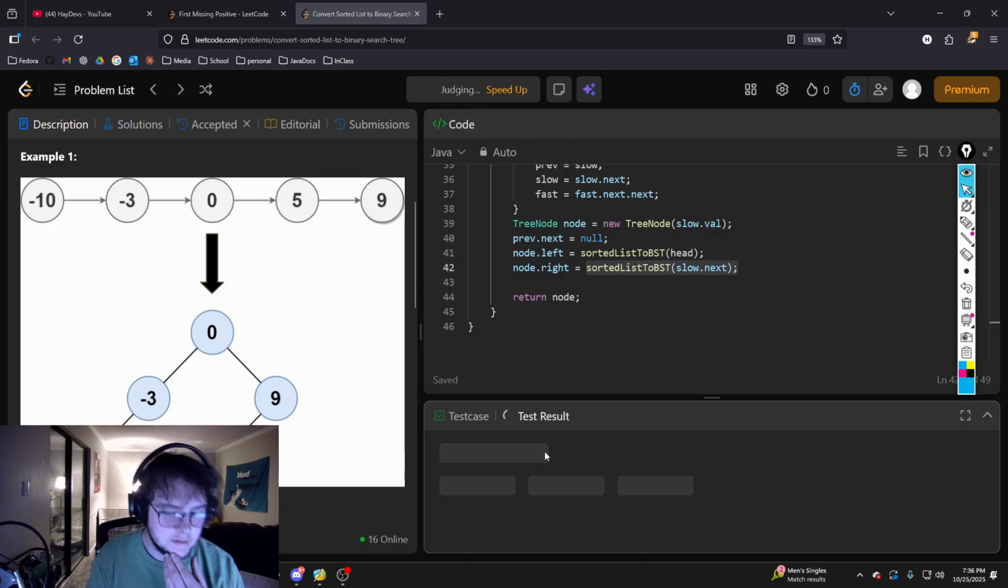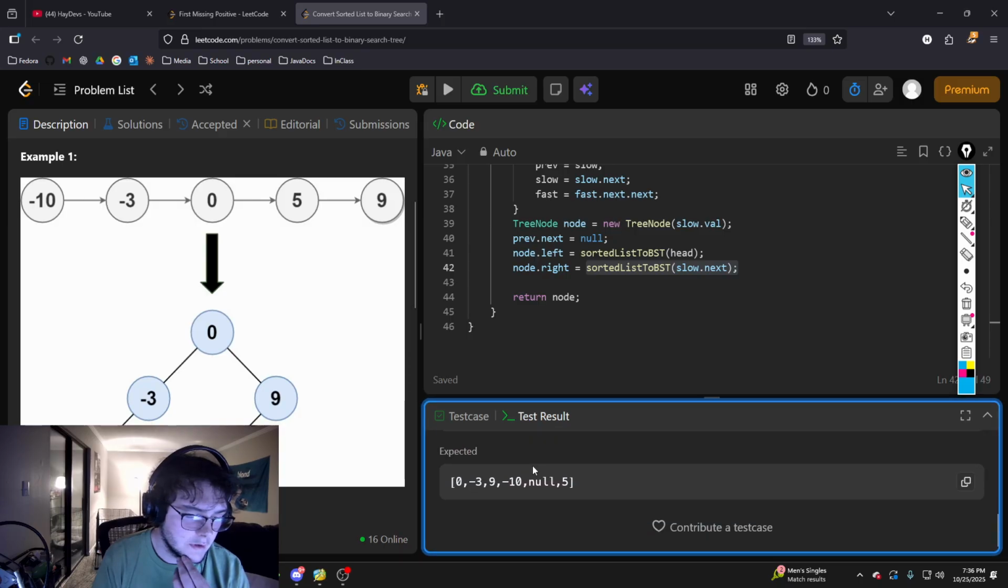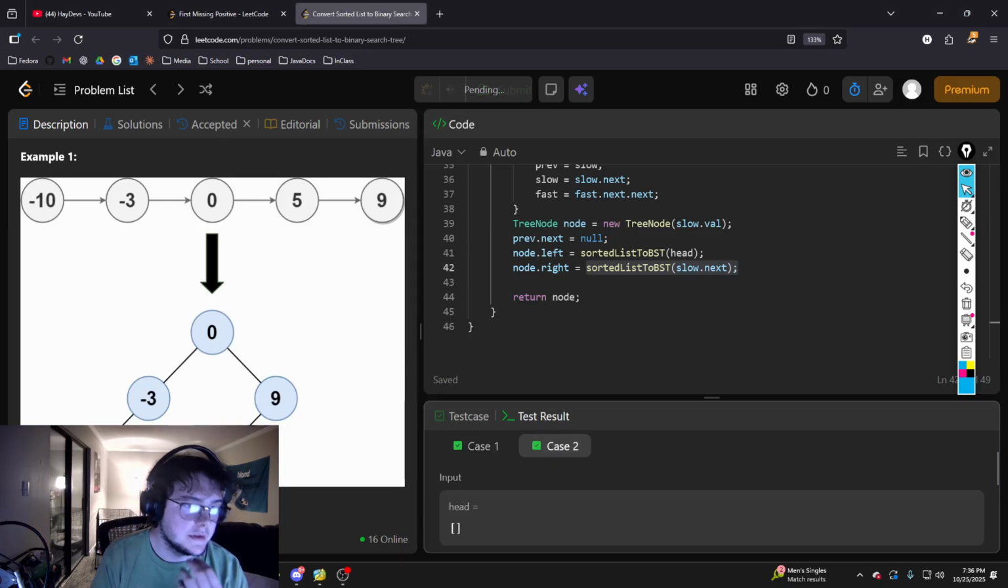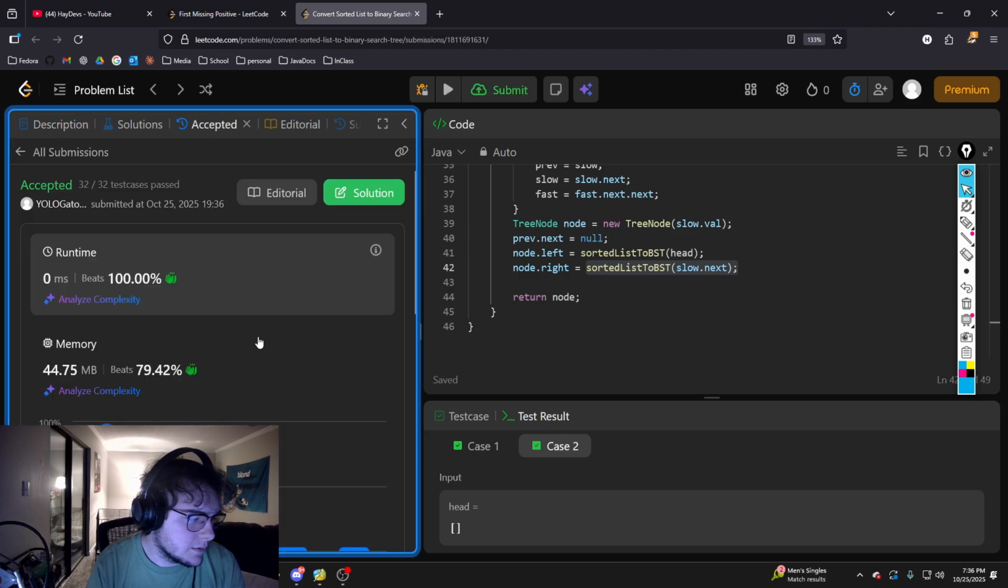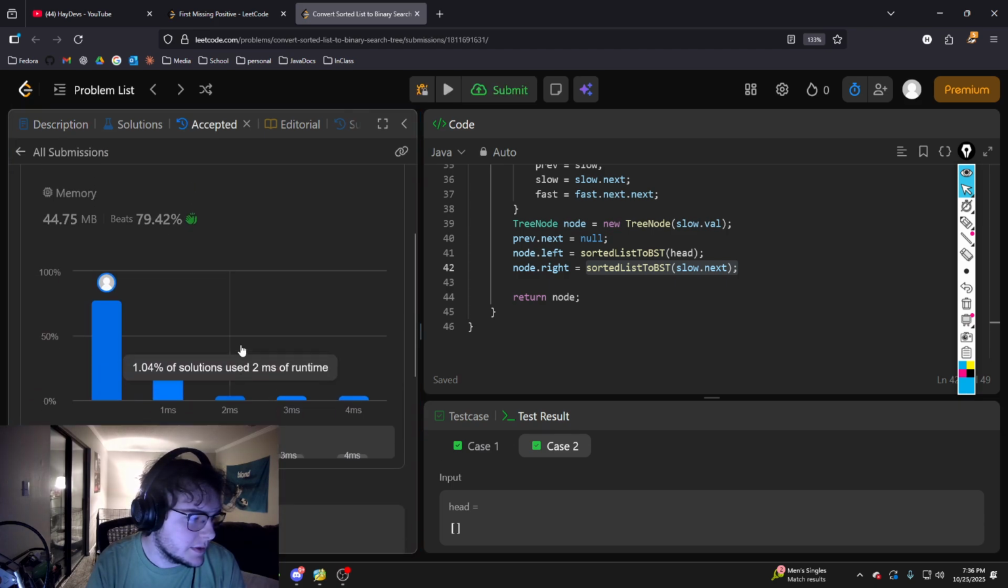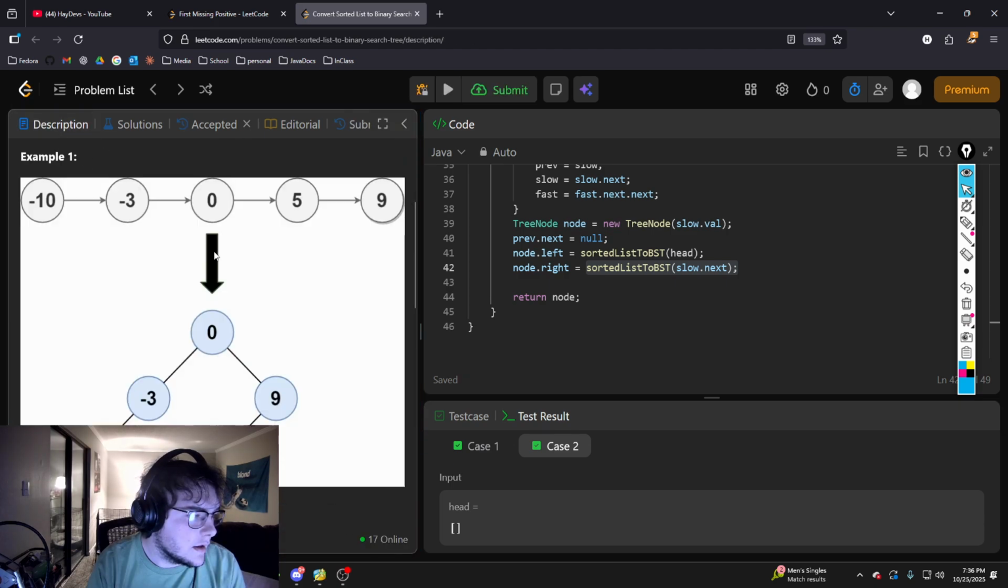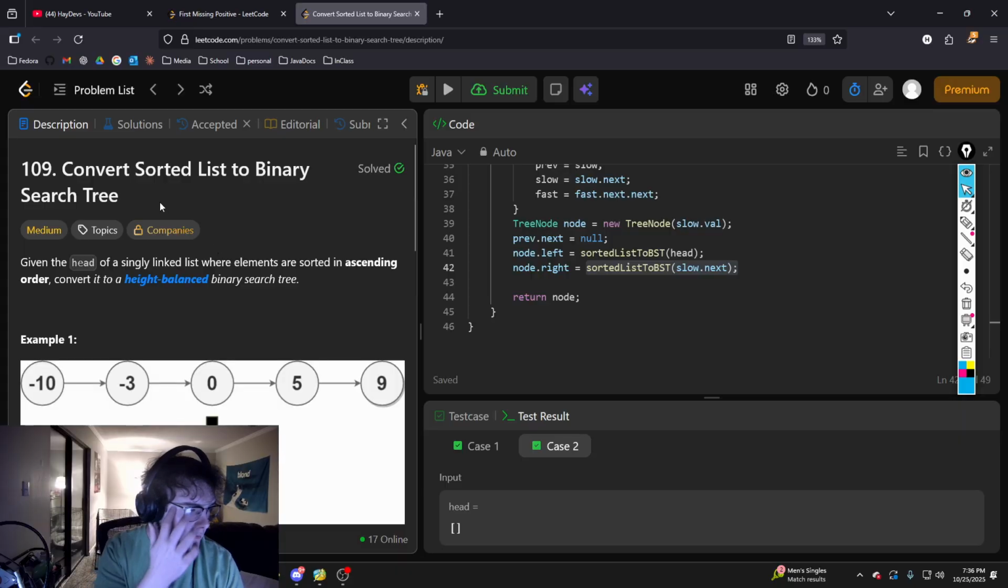Go ahead and run this. I'll get accepted for those, and we'll see what it does in the submit. There you go. 0 milliseconds beats 100%. And that is